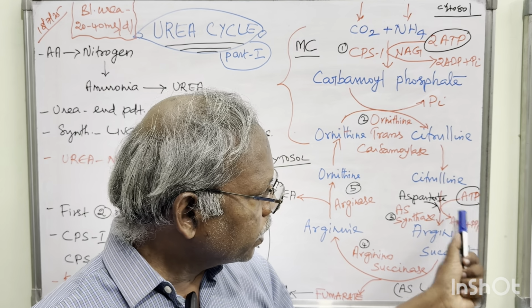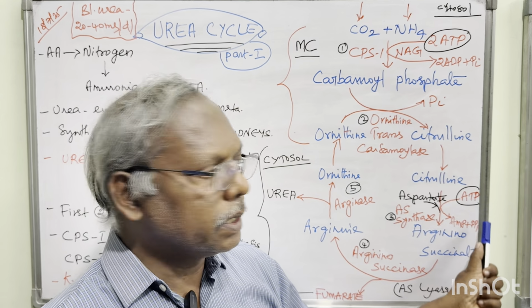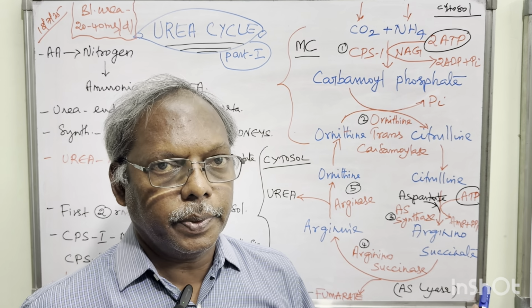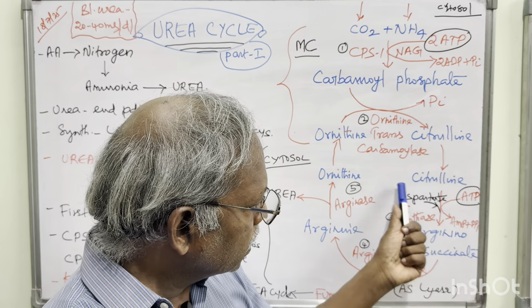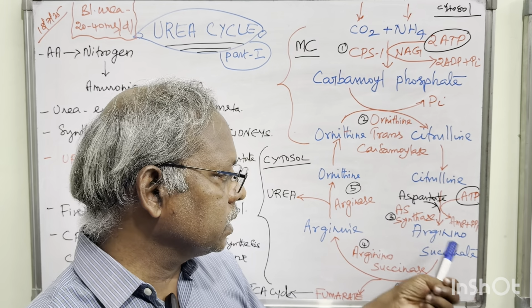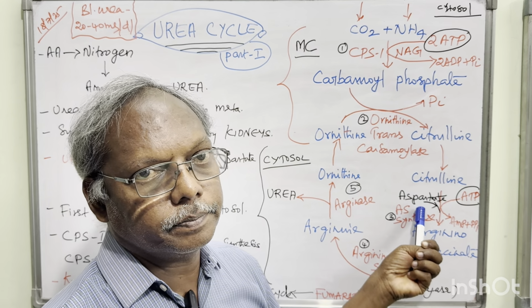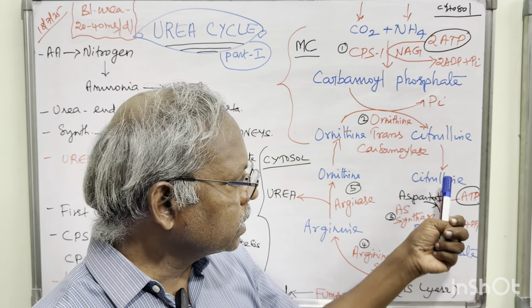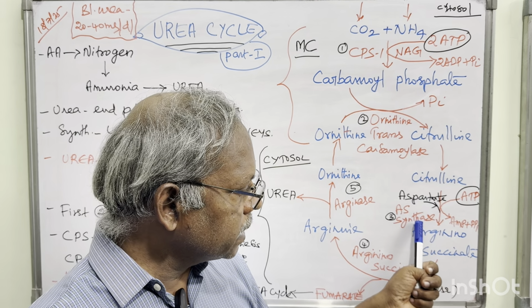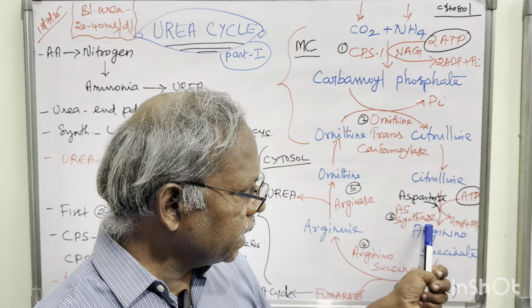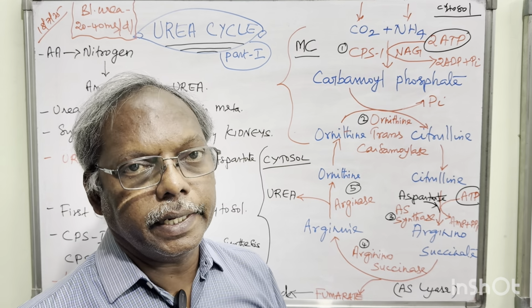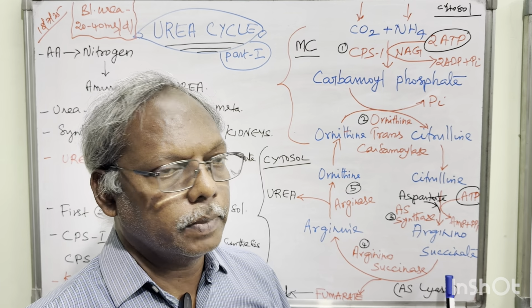Here also we require two molecules of ATP, that is one converted to AMP and one to inorganic pyrophosphate. The important compound that helps in the synthesis of arginosuccinate is aspartate, right? So citrulline combines with aspartate with the help of arginosuccinate synthase and two molecules of ATP to produce arginosuccinate. This is the third step.